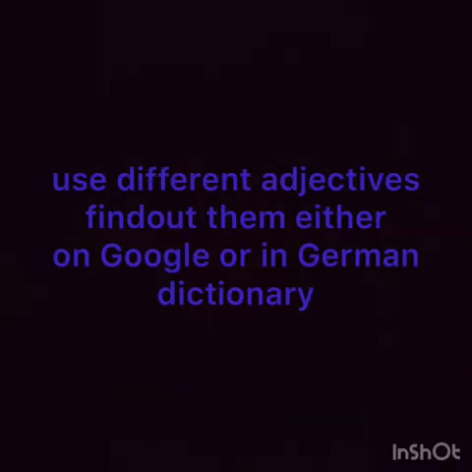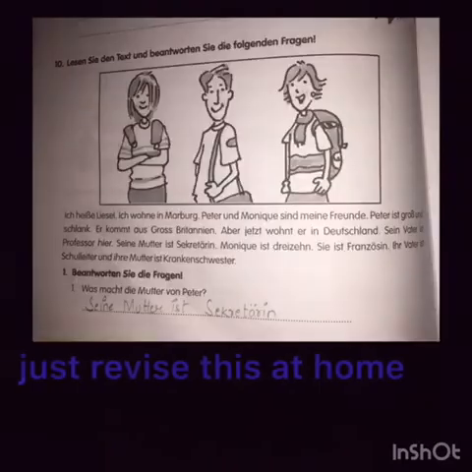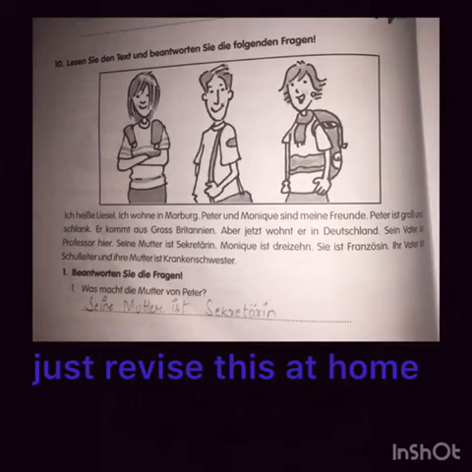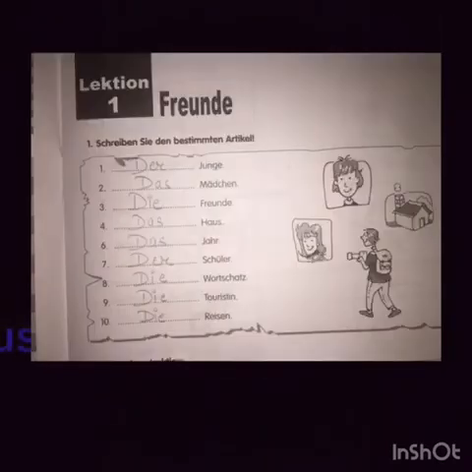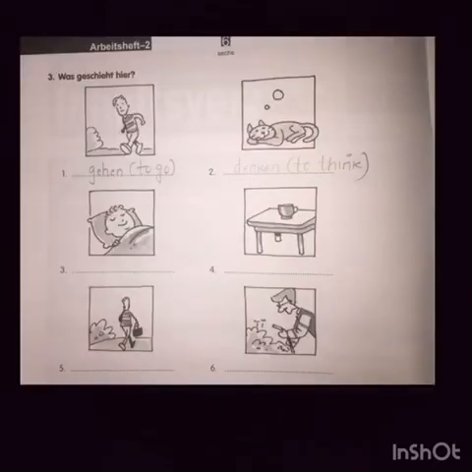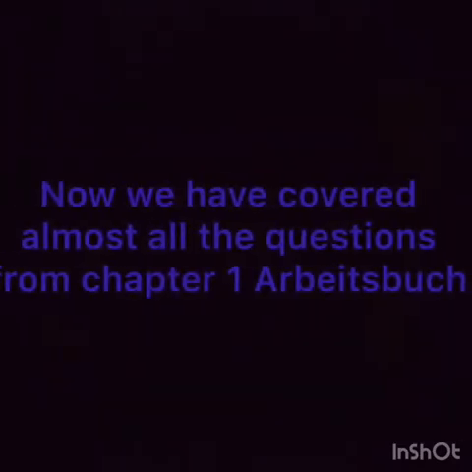The first chapter is very, very easy. We have only a few questions in this chapter, and those questions are very easy. I have just explained those questions to you which are related to grammar. So I have explained these two questions today. Question number 10 you have to do on your own. You can revise this question, you can read it out, because this is something related to paragraph translation. So there is no part of grammar. In question number 1 also there is no part of grammar. In 2 also, in 3 also, right? So we have covered almost all the questions excluding 2 or 3 questions. We'll revise those questions very soon.